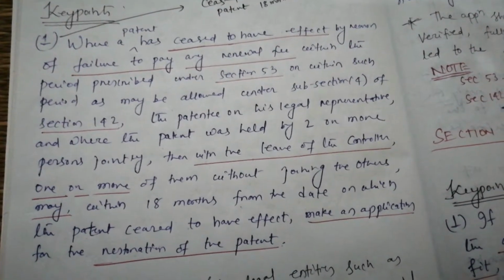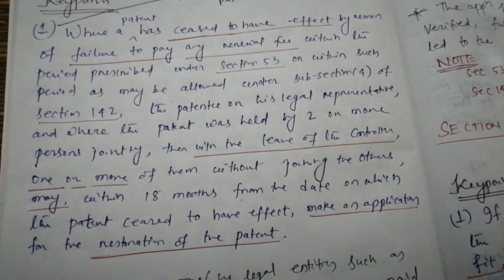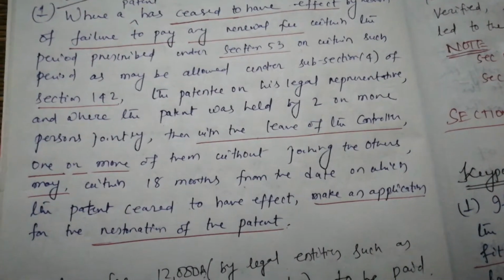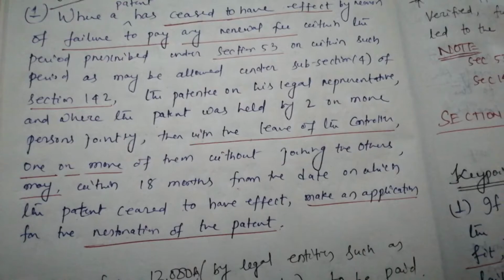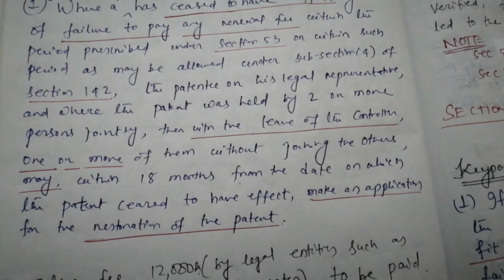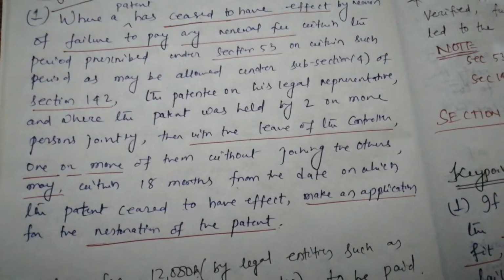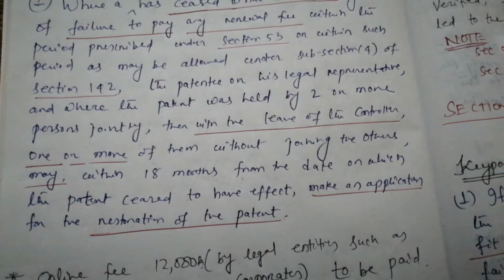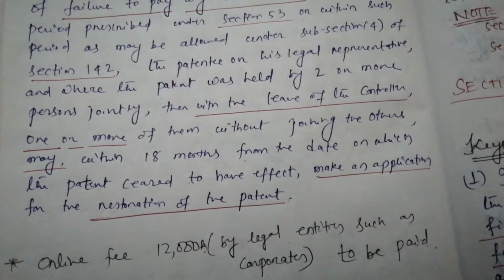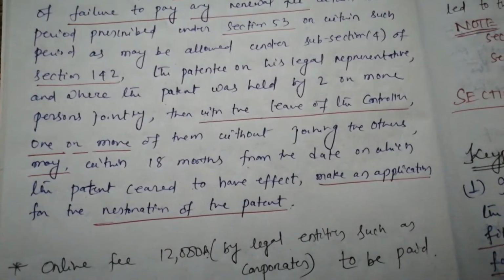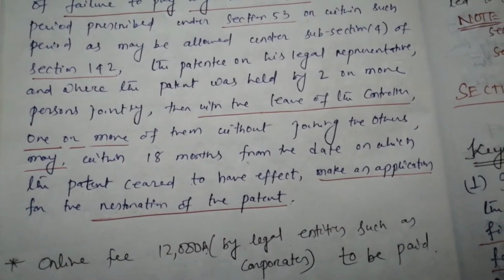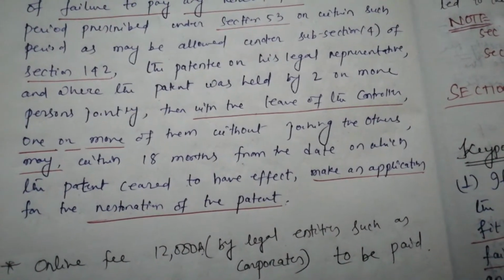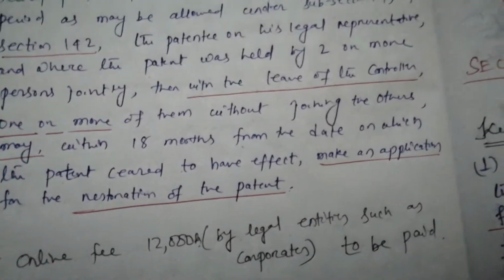Where a patent has ceased to have effect by reason of failure to pay any renewal fee within the period prescribed under section 53 or within such period as may be allowed under subsection 4 of section 142, the patentee or his legal representative, and where the patent was held by two or more persons jointly, then with the leave of the controller, one or more of them without joining the others may, within 18 months from the date on which the patent ceased to have effect, make an application for the restoration of the patent.